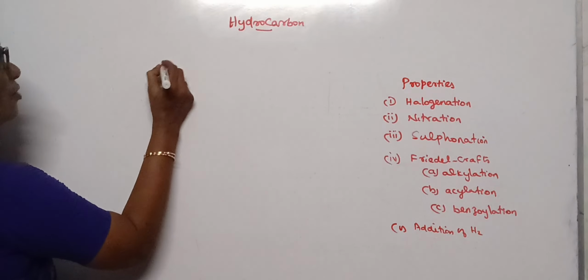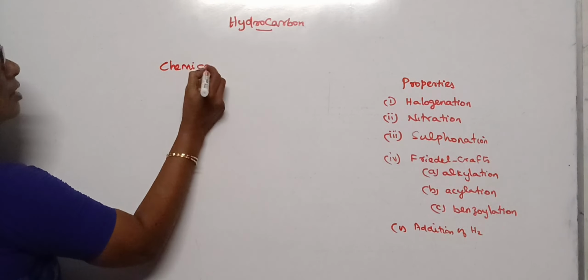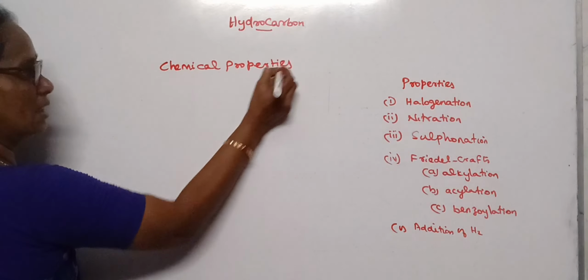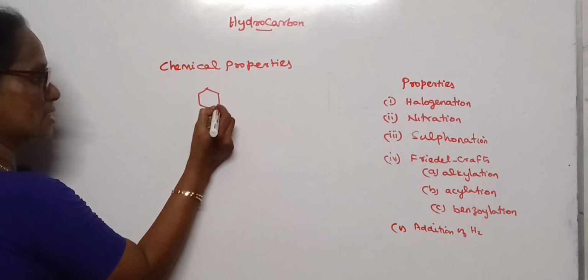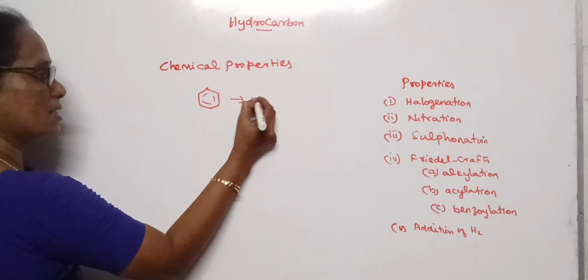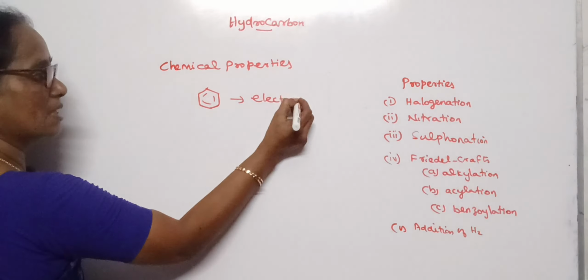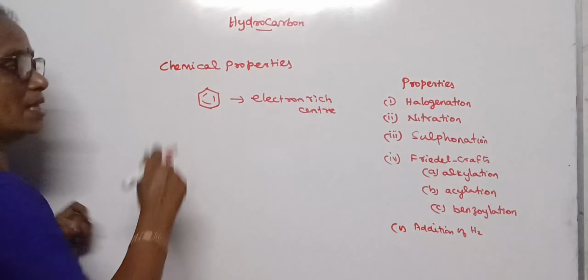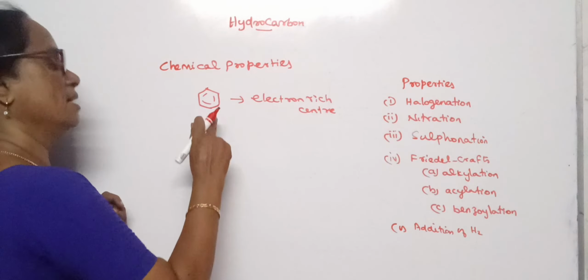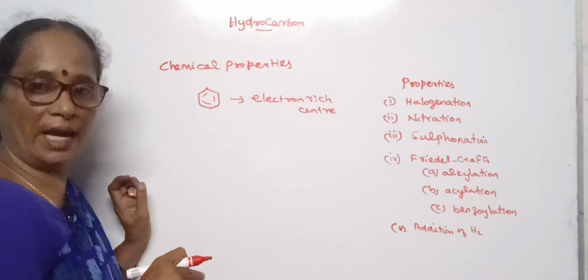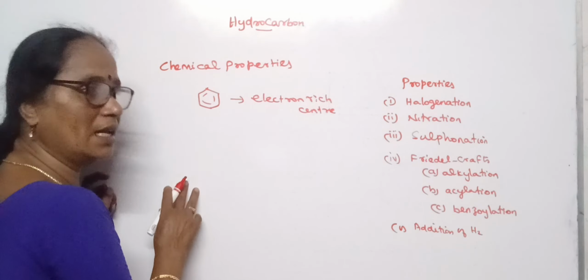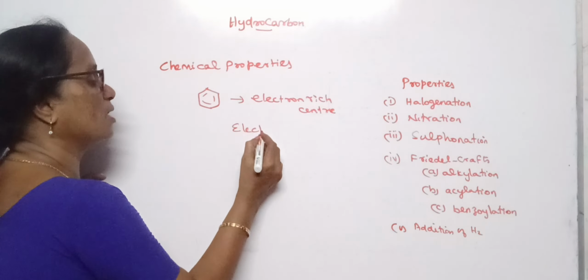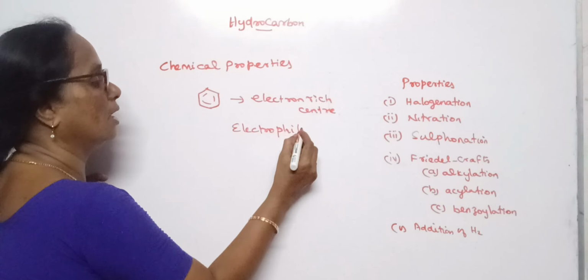Chemical properties of benzene. As benzene has 3 pi bonds in its structure, that makes the molecule an electron rich center. Due to its electron rich center, it can attract electrophiles. Electrophiles are electron seeking groups. So it will undergo electrophilic substitution reaction.